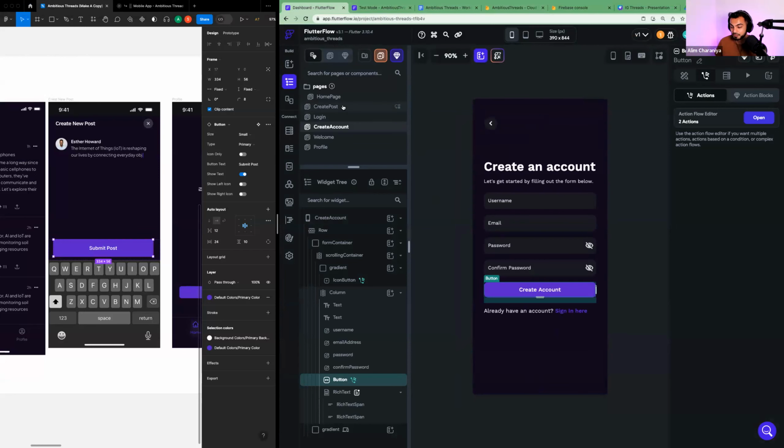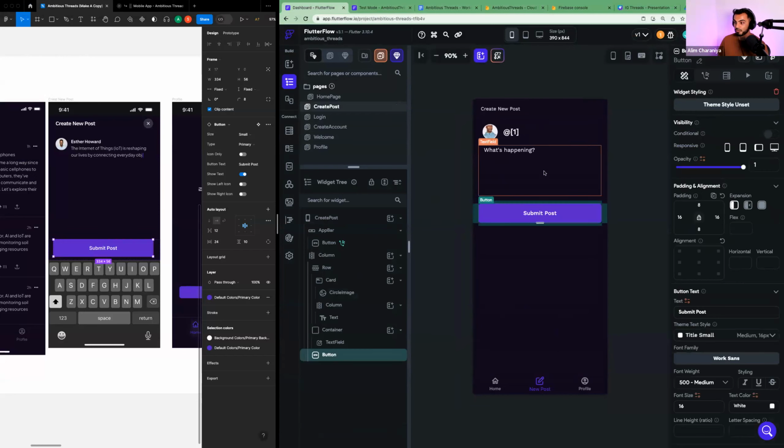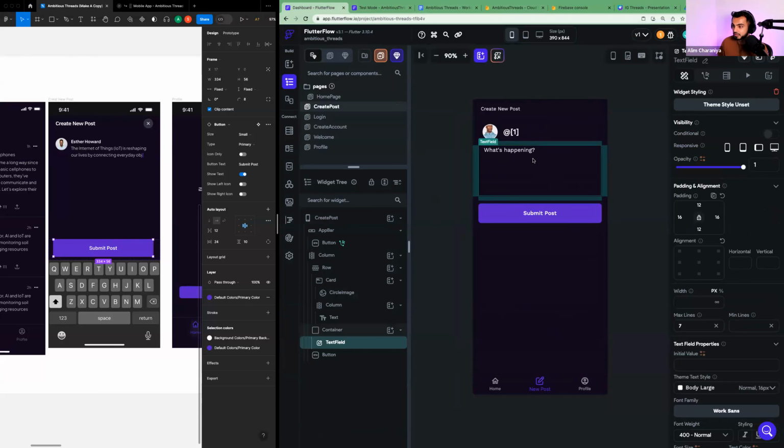Cool. So we're going to go to FlutterFlow. Go to that create post page. We're going to tap on submit post. Okay. Well, before we do that, let's make sure that the text field is named correctly. So we'll tap on the text field, go to the top where you have the text field name. This is currently named text field. Let's change this to write your post like this. Okay.